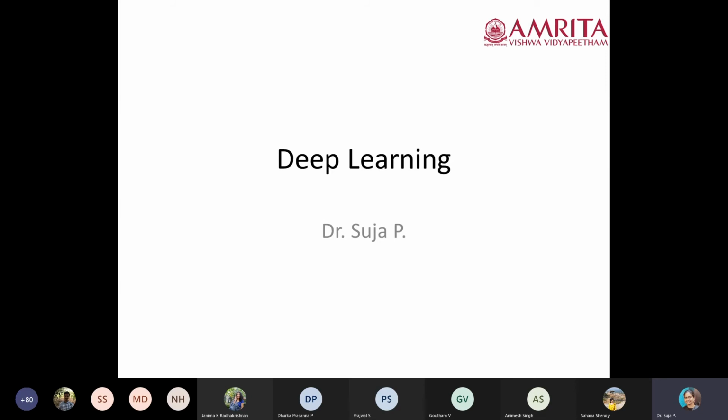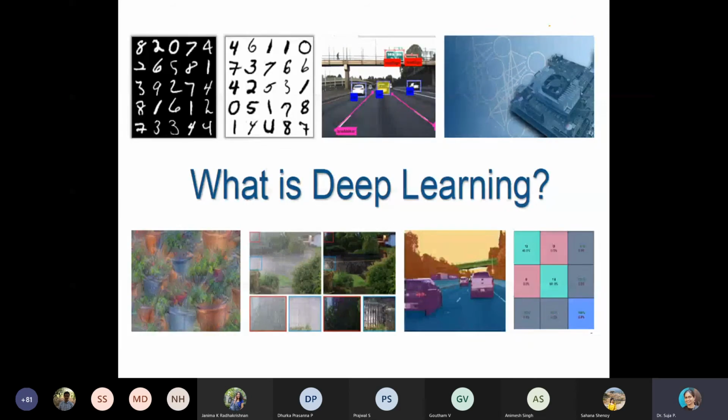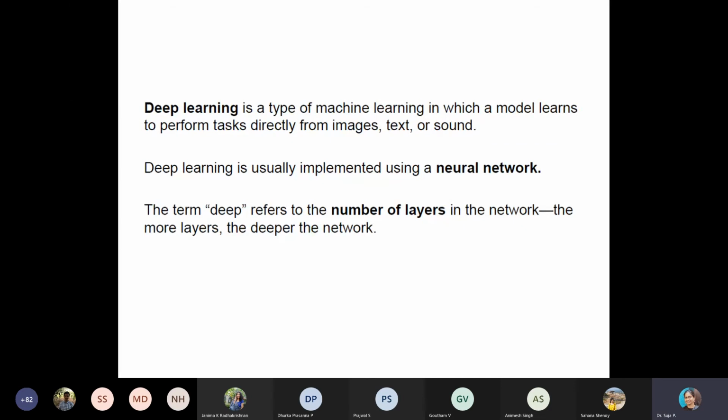Okay, let us start with the deep learning topic. So let us start with what is deep learning and what are the applications of deep learning. Deep learning can be implemented only using a neural network, and by deep, it refers to the number of layers in the network. Actually, it is a multi-layer perceptron, like what we have seen, a single layer perceptron and a backpropagation network. Similar to that, this has multiple hidden layers in between the input and the output layer. So the number of layers refers to the depth, or deep, in the network.